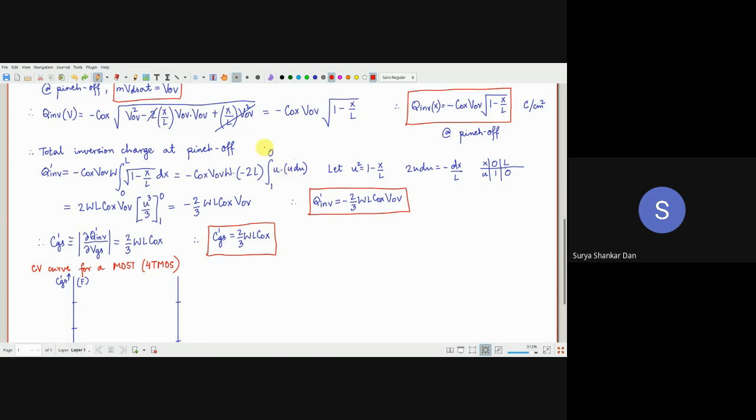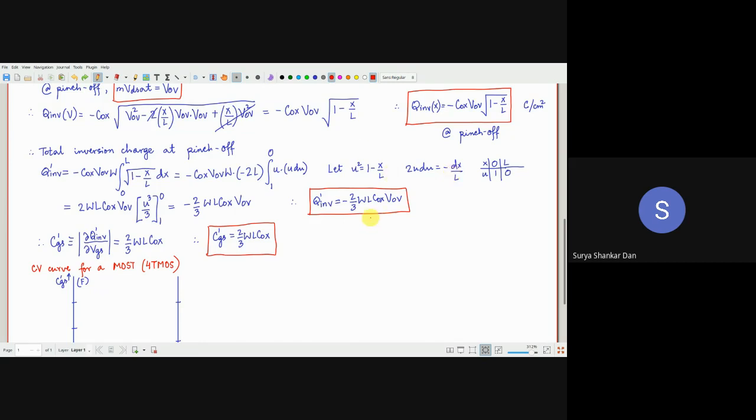Then once you do this integral, you are left with this factor. Remember, I have put a prime. As in our previous lecture on capacitances, I told you the primed quantity means the total charge, yeah, total capacitance, not per unit area.